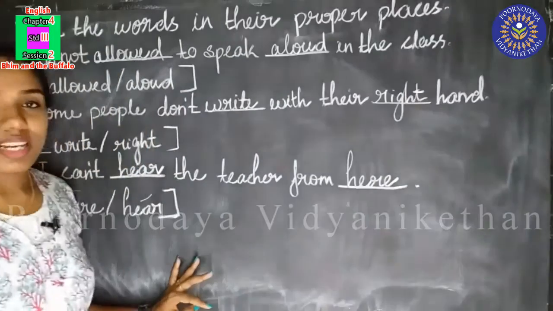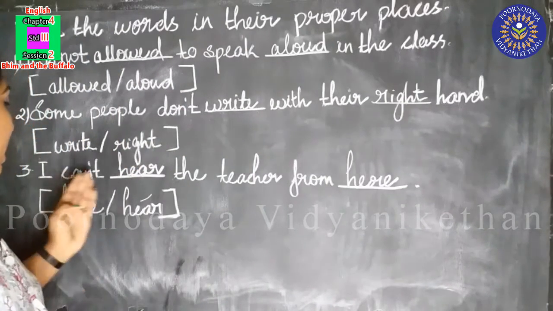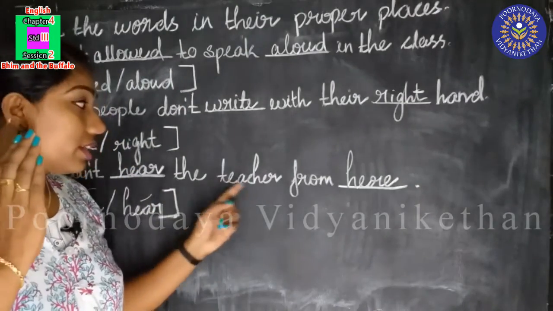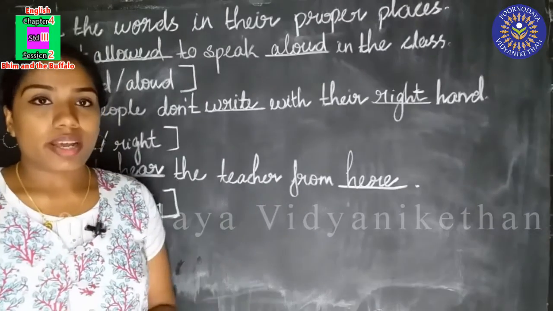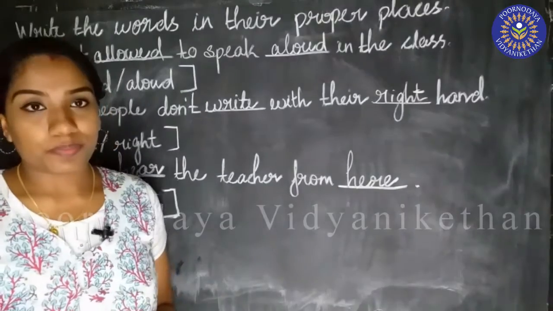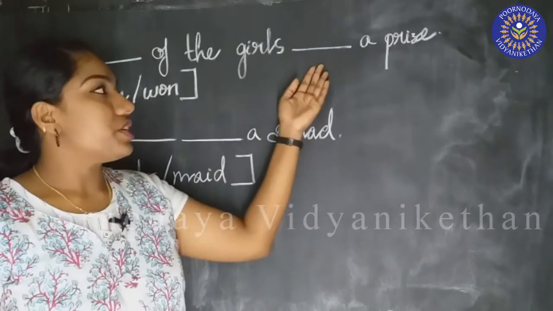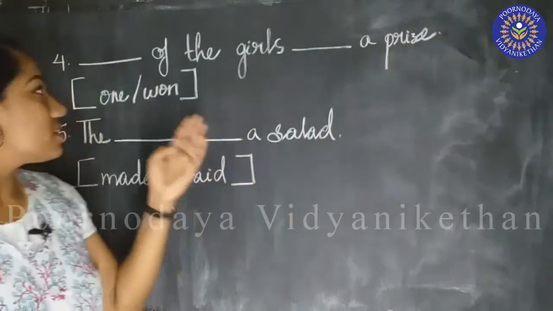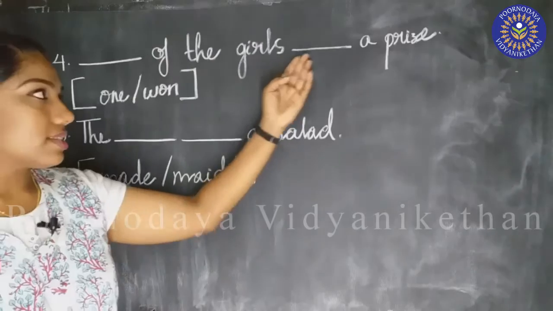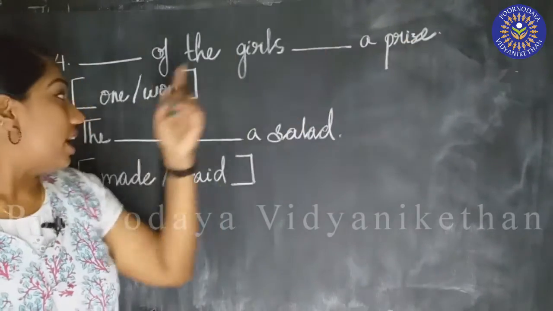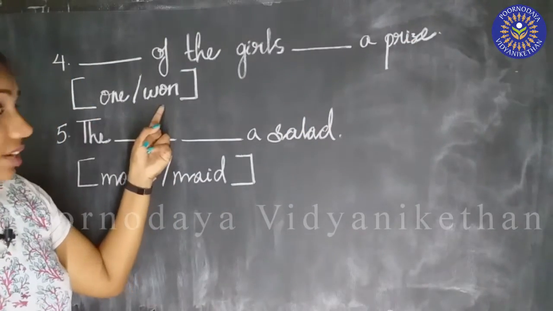H-E-R-E. Did you understand? Now, we'll do the next one. Dash of the girls dash a prize. Say this. Dash of the girls dash a prize. And two options are given here.